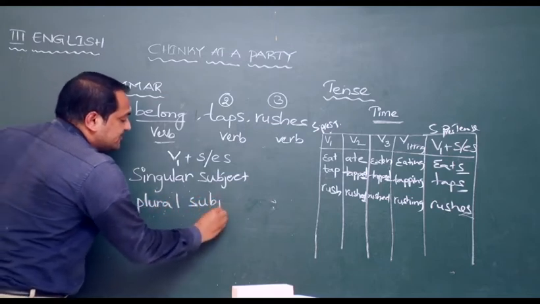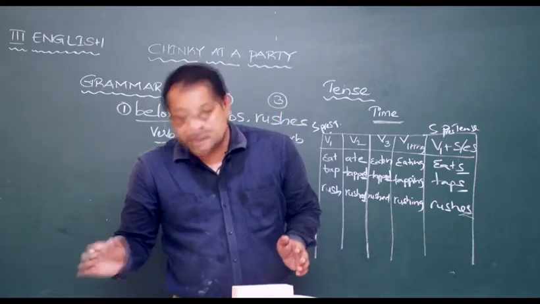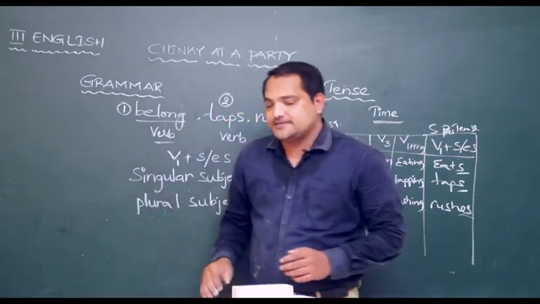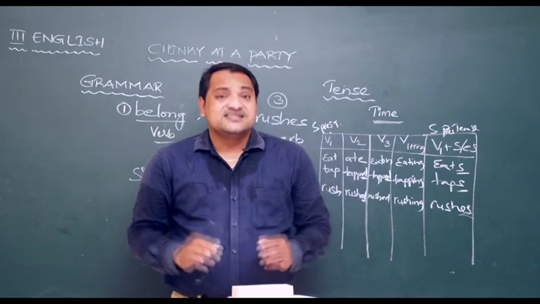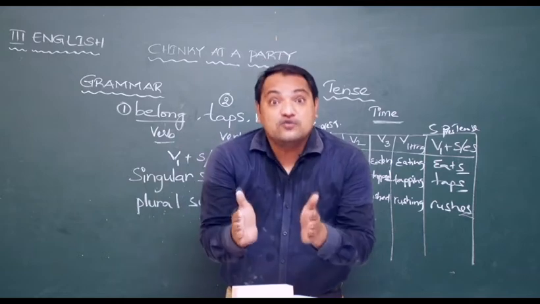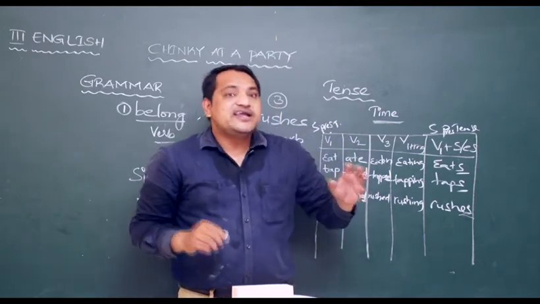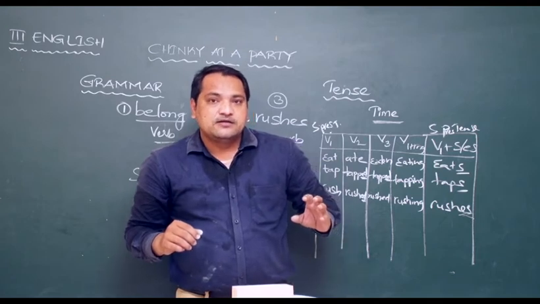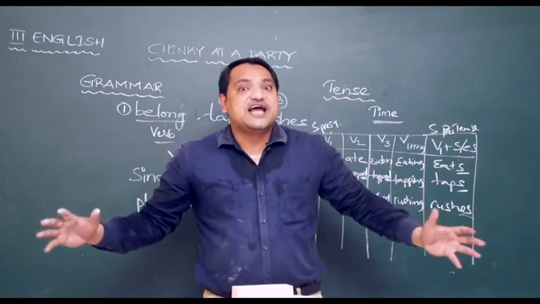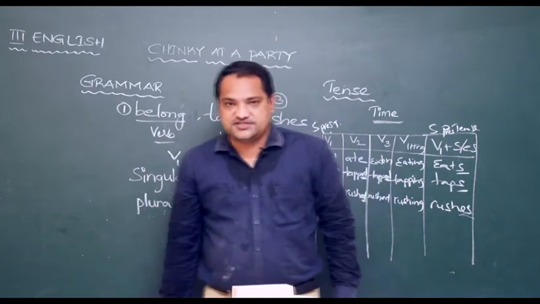What is a subject? When I say subject, it is not maths, English, science. When I say subject, it is the name or the pronoun that comes in a sentence. For example, an elephant is a large animal. What is the subject here? An elephant.